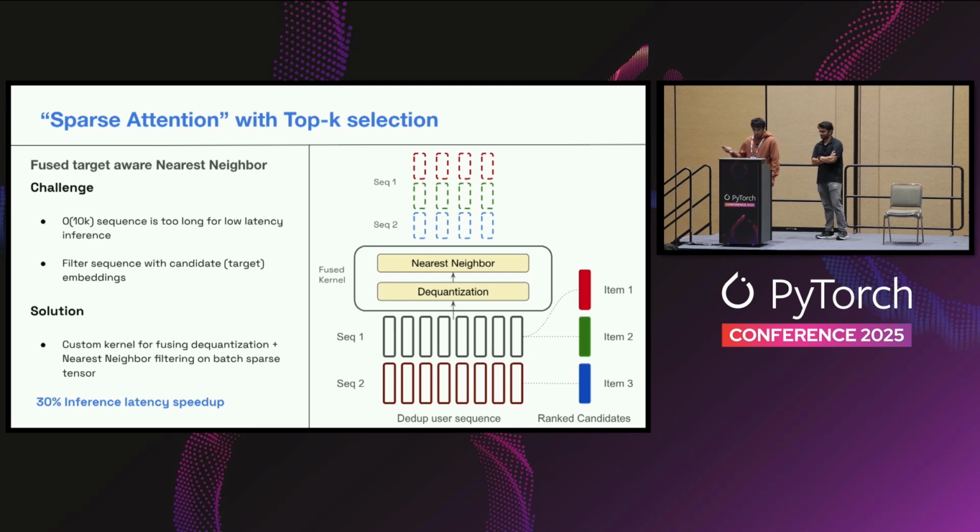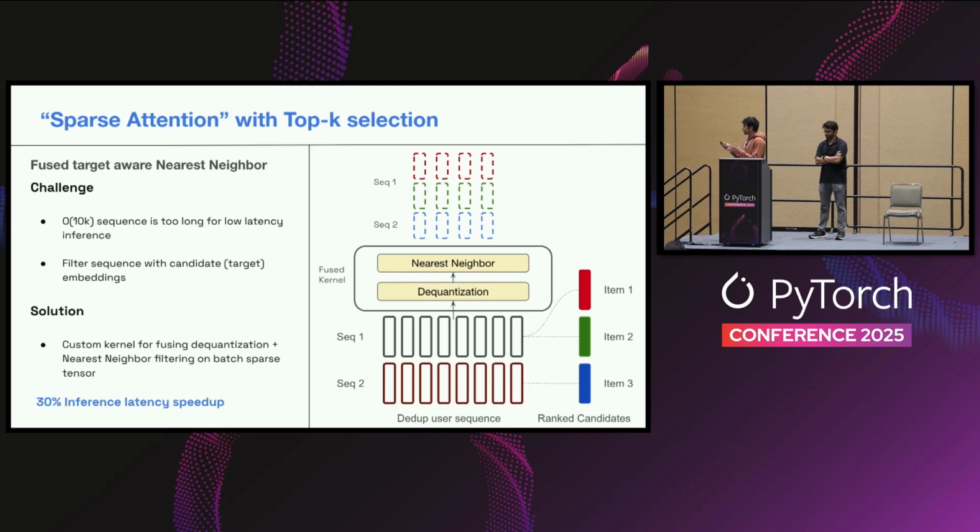So the second step is, even though we have this efficient transformer implementation, we really can't use the whole context length of 16,000 for real-time inference, just because it's too long for low latency inference. So we have a sparse attention implementation that uses a top K selection. This is pretty similar to how DeepSeek implements sparse attention, but instead of it being learned, this uses pre-computed embeddings to do top K selection.